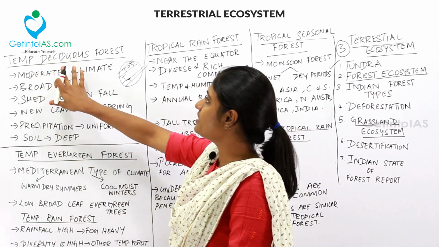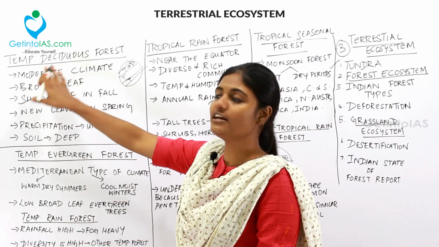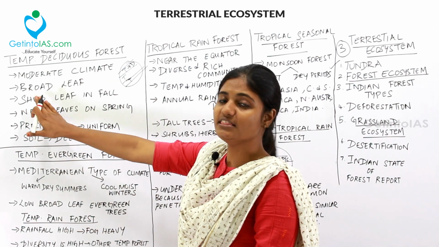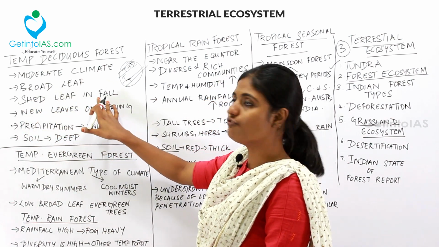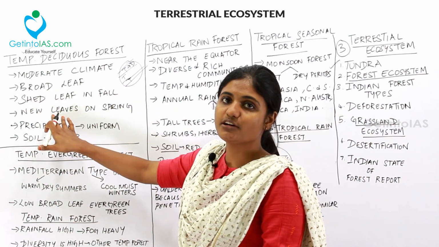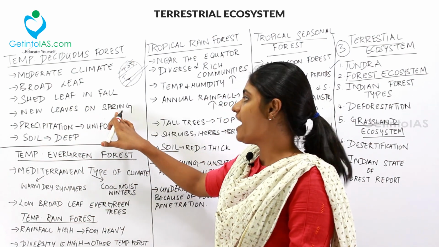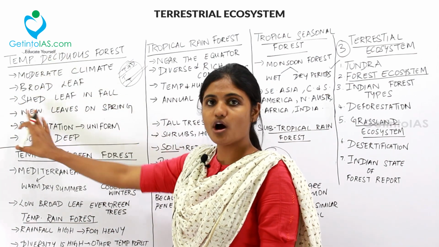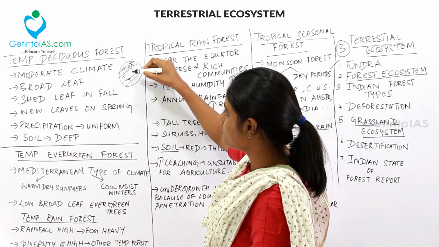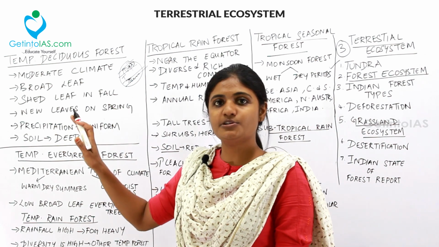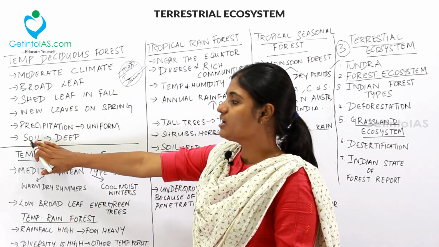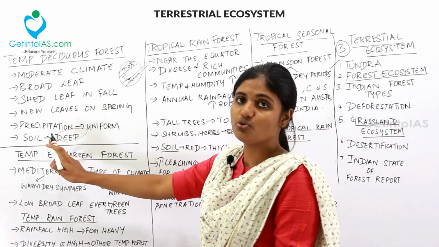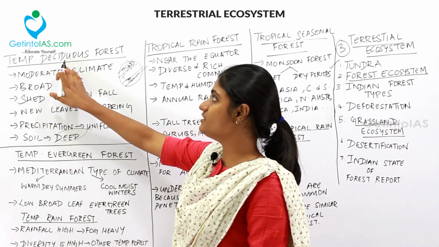So in this temperate deciduous forest, you have a moderate climate and you have broad leaves present in here, and these leaves shed during the fall, and then new leaves start growing during the spring season. And then the precipitation, I mean the rainfall, will be uniform throughout this region. In this region and in this region, the precipitation will be uniform, and then the soil is quite deep in here. So these are the key points to be noted down under the temperate deciduous forest.